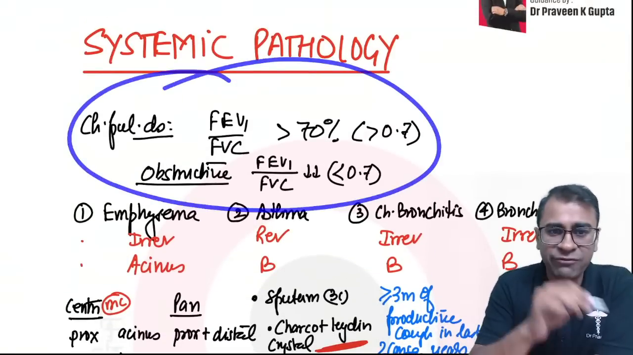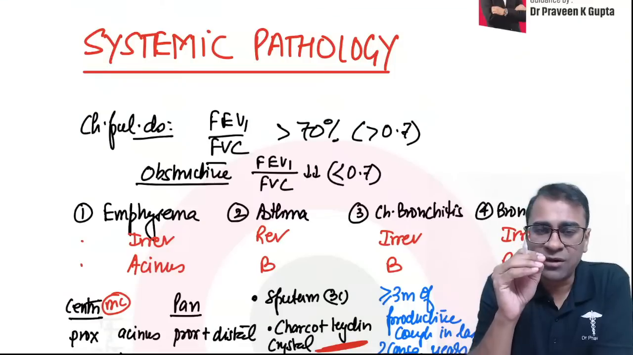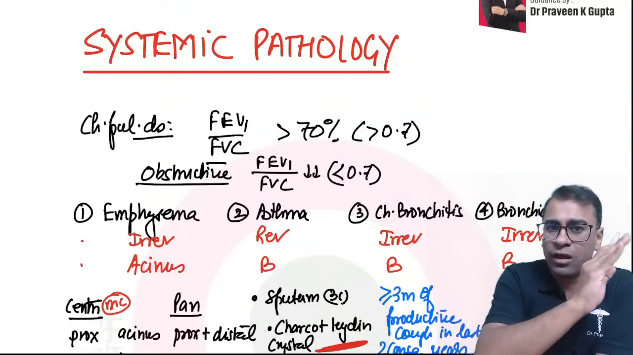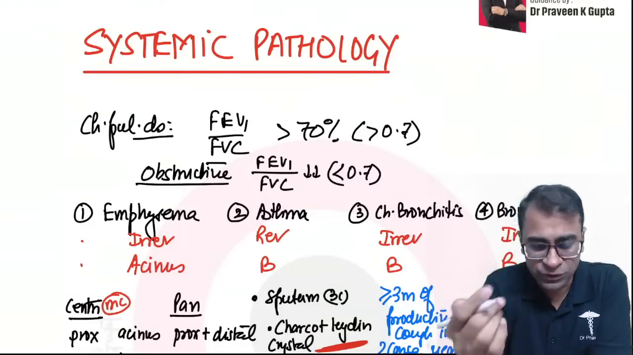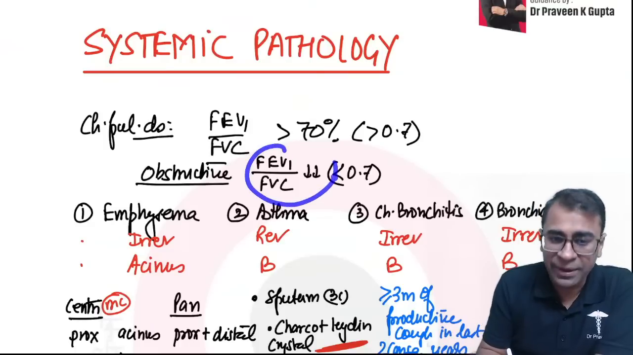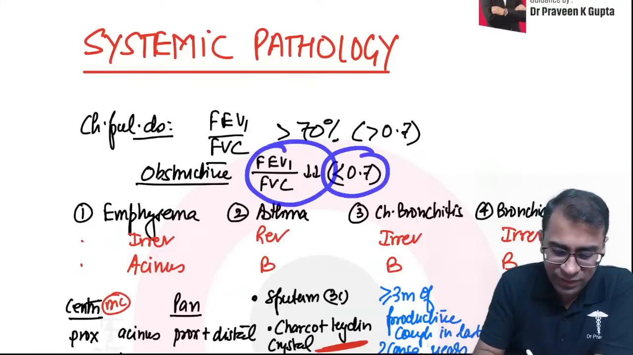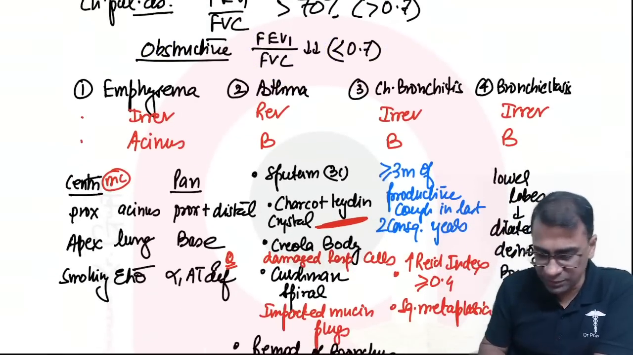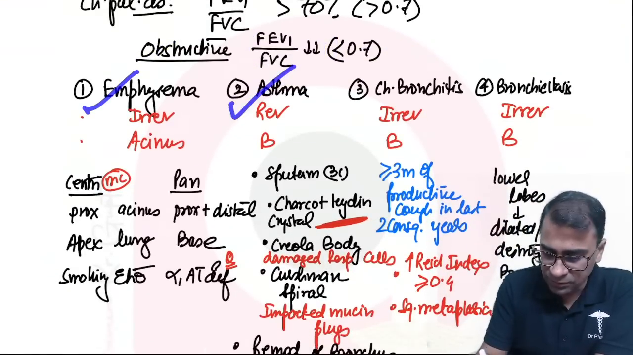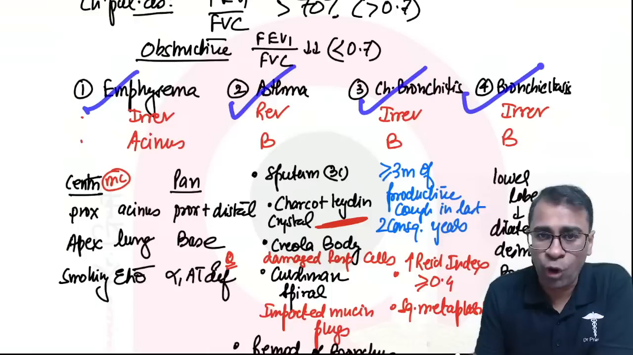So in the lungs, the first thing to see is the basic way of differentiating a pulmonary disease, which is obstructive and restrictive. In obstructive, an FEV1 by FVC less than 0.7 is obstructive. Obstructive can be of four types: emphysema, asthma, chronic bronchitis, and bronchiectasis.